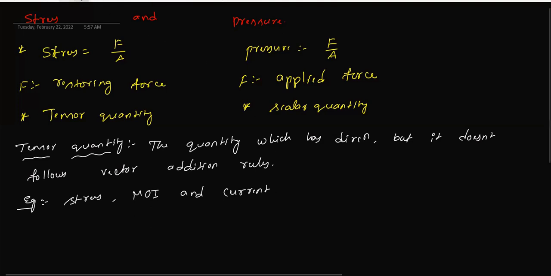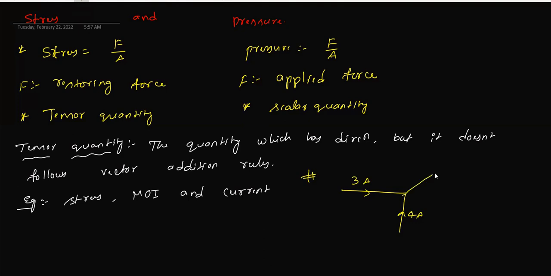Let me take current as an example to explain. We have two wires like this. Through one, 3 amperes is going, through the other, 4 amperes. How much current should go here? Simply we can say 7 amperes. But if you follow vector addition rules, 3 amperes is one vector and 4 amperes is another vector, and the angle between them is 90 degrees. Applying the parallelogram law, net current equals the square root of 3 squared plus 4 squared plus 2 times 3 times 4 times cos 90.